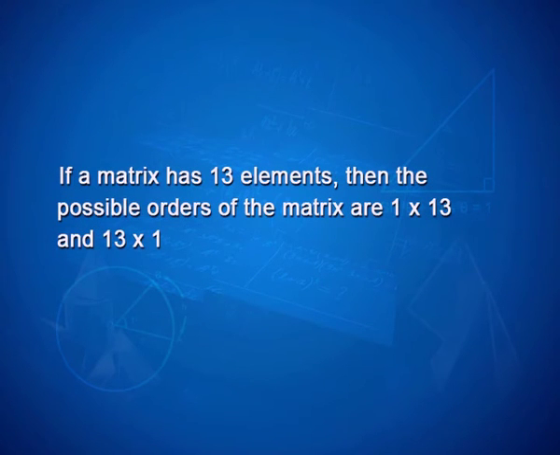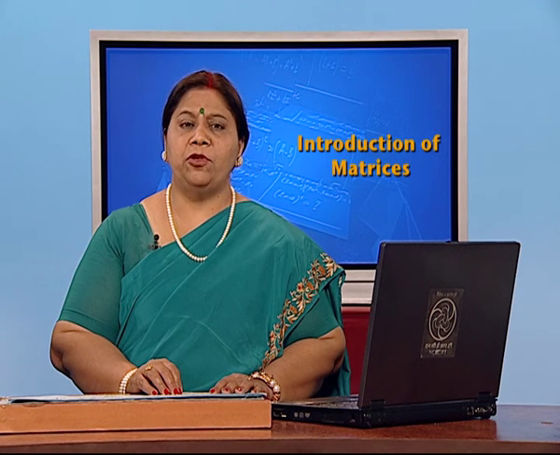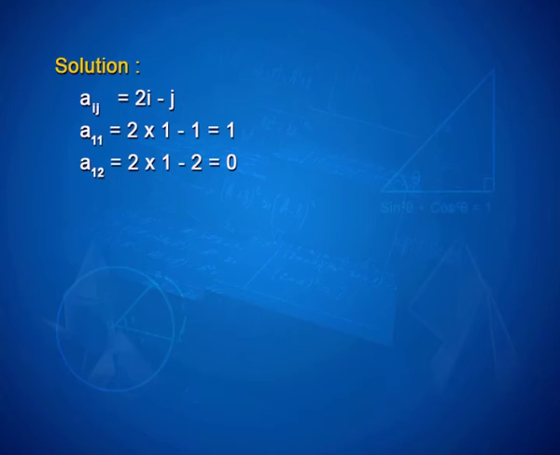If a matrix has 13 elements, then the possible orders of the matrices are 1 by 13 and 13 by 1. In the second question, we were supposed to construct a 3 by 4 matrix having elements aij is equal to 2i minus j.